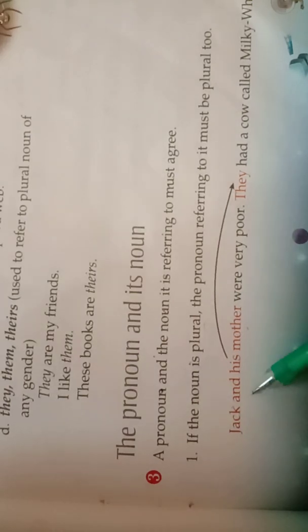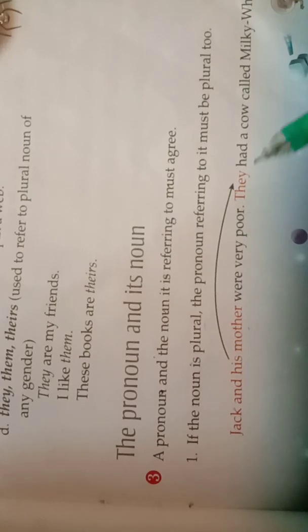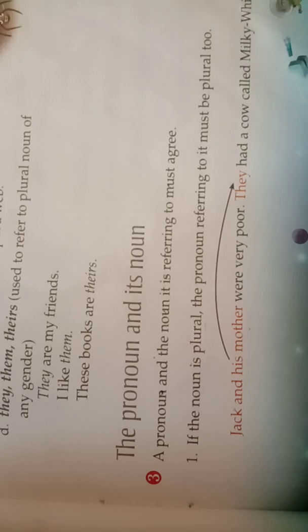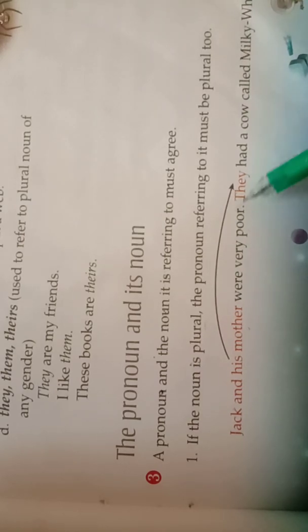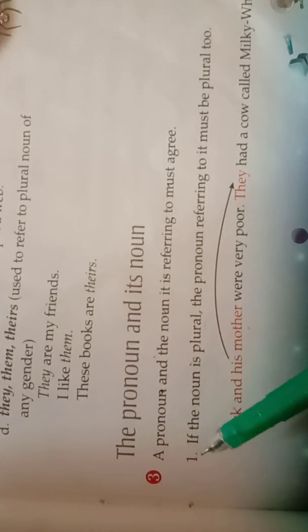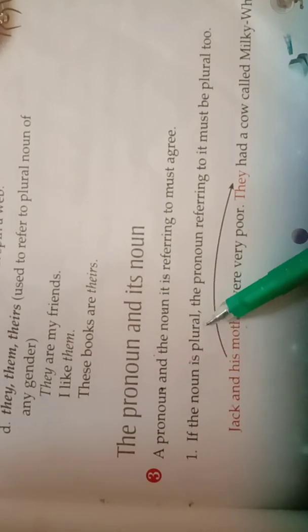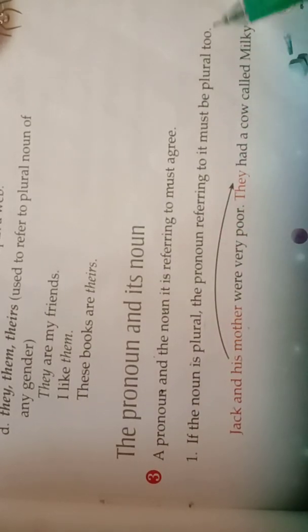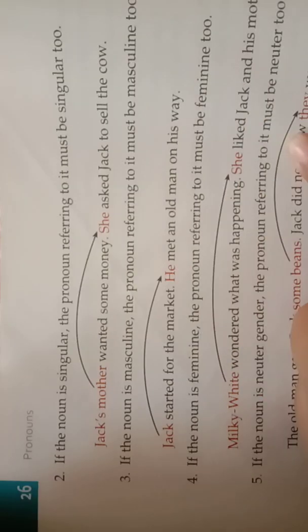Okay, so Jack and his mother were very poor. In the second sentence you will write, they had a cow called Milky White. Okay, so you are not going to write the same thing again, that is Jack and his mother. You will use pronoun in the second line. Okay boys, in your CW copy you will just write this rule, that is if the noun is plural, the pronoun referring to it must be plural too. Then you will write this example. Okay boys, now I am going for the next one.